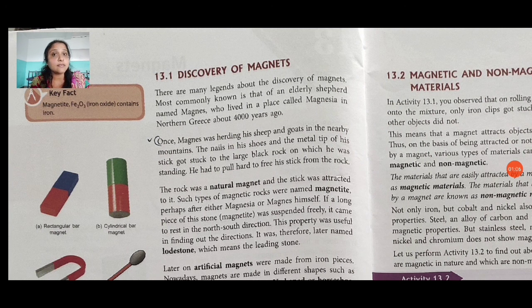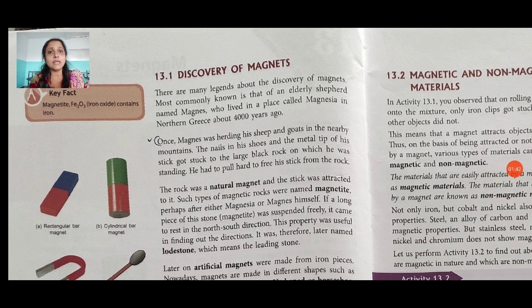The rock was a natural magnet, and the stick was attracted to it. Such types of magnetic rocks were named magnetite, perhaps after either Magnesia or Magnus himself. If a long piece of this stone was suspended freely, it came to rest in the north-south direction. This property was useful in finding out directions.